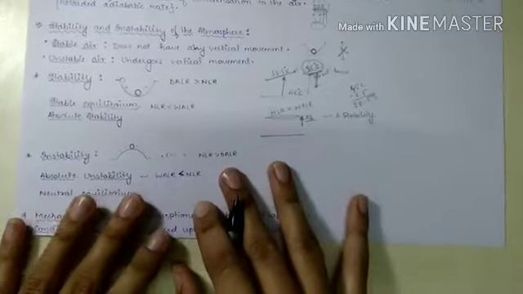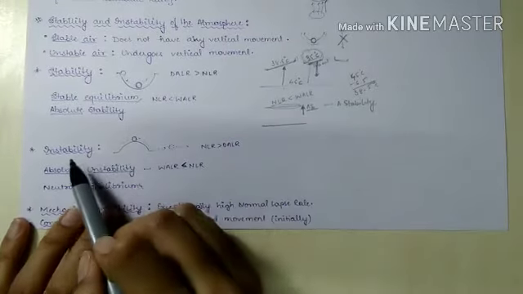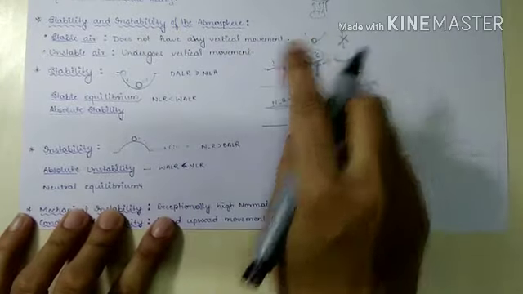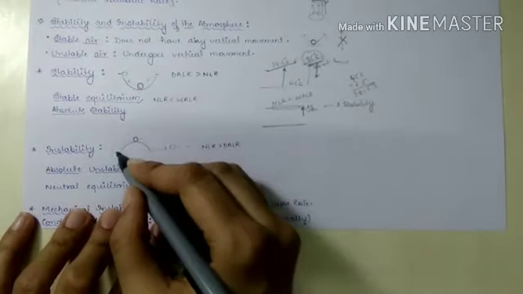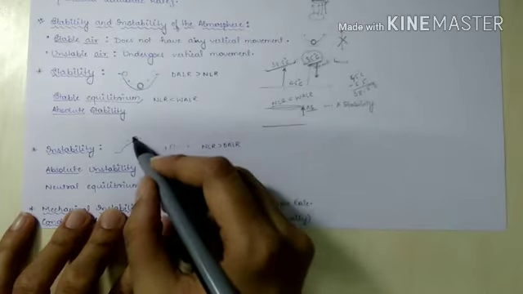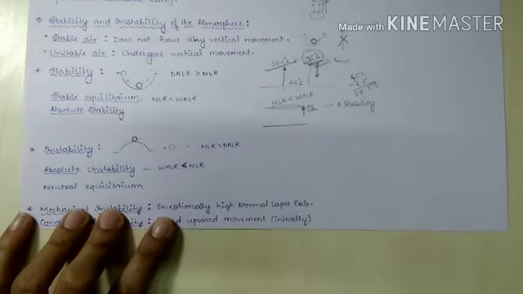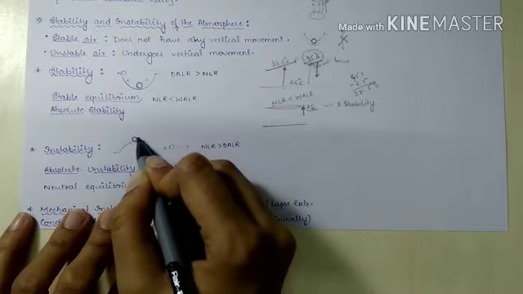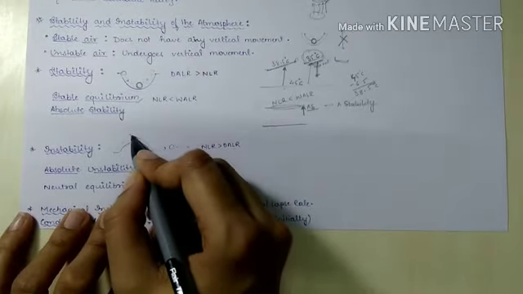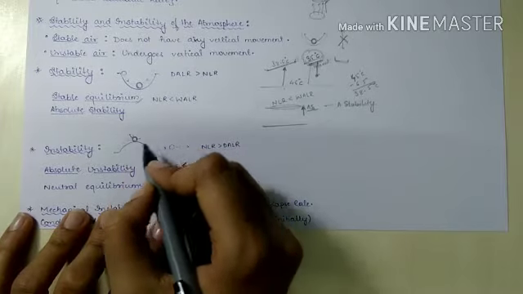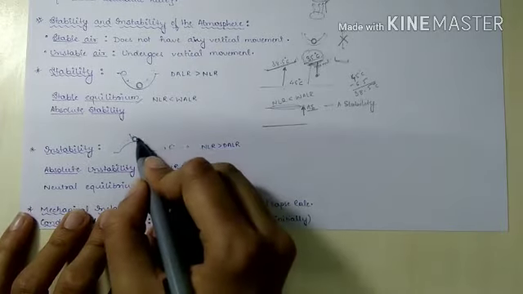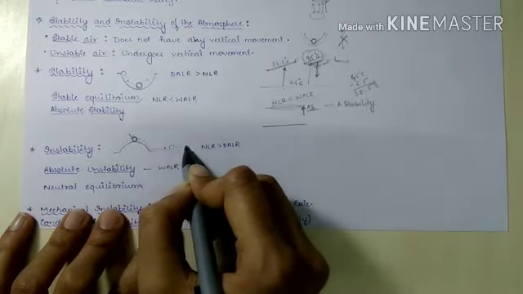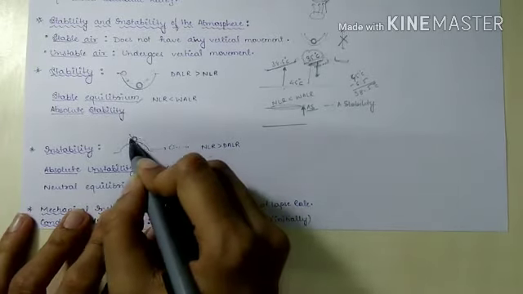Now let's head on to instability. In instability, let us invert this bowl and place the ball on top of it. In this condition, if we give this ball a little push, then the ball will fall down and start moving, and it won't come back to its position.